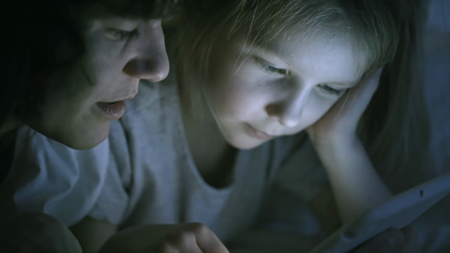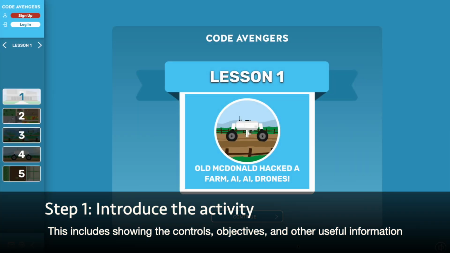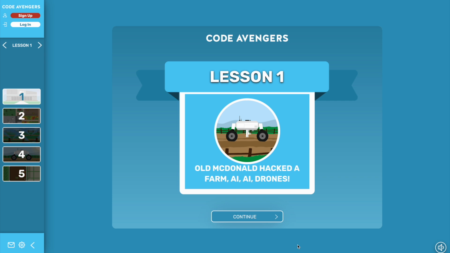So let's begin with our tutorial. This activity is an interactive lesson that will teach your students about how artificial intelligence can be used in the agricultural field with animals and farming in order to make things easier. It's very intuitive, and when you go to the link, you'll see this page where you can click on continue.